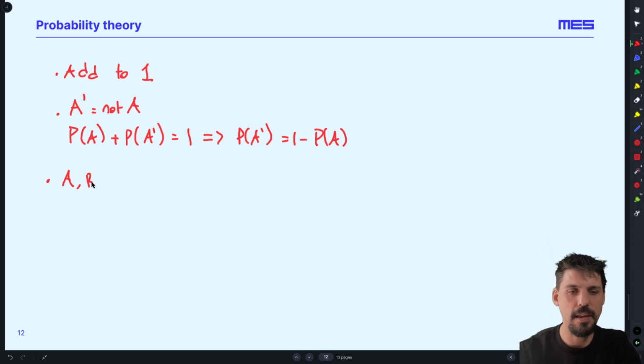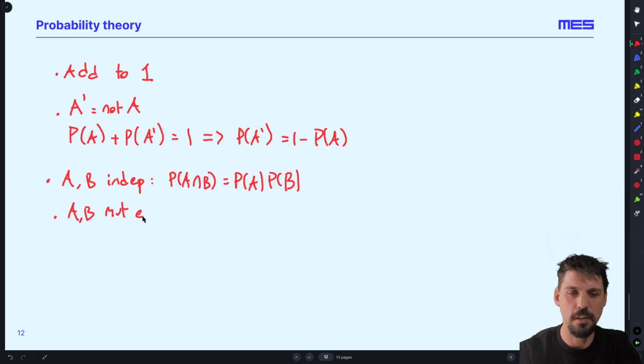If A and B are independent, and only if they are independent, the probability of A and B is just the probability of A times the probability of B. If A and B are mutually exclusive, then the probability of A and B is 0.